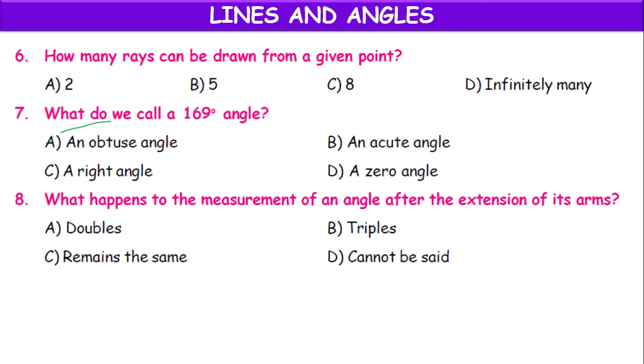Next, what do we call a 169 degrees angle? 169 degrees is less than 180 degrees and greater than 90 degrees. So it is called an obtuse angle.